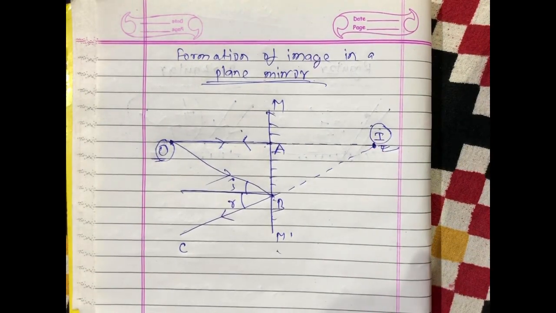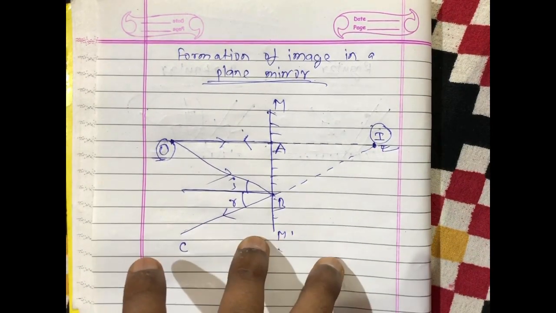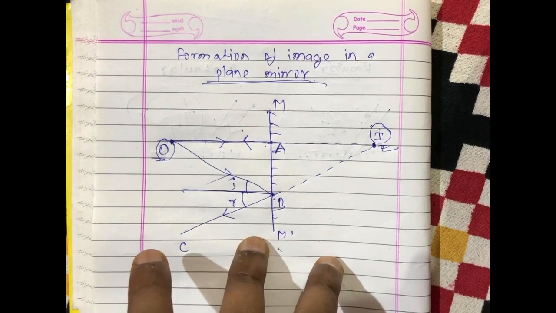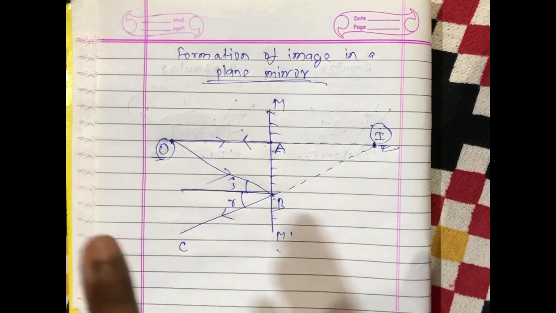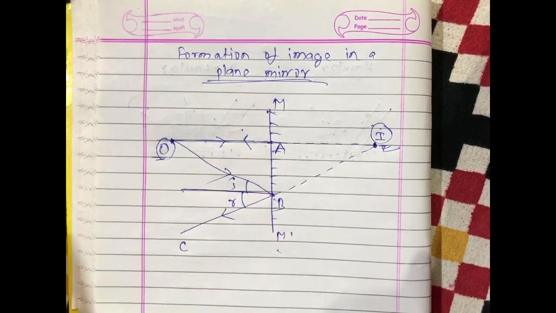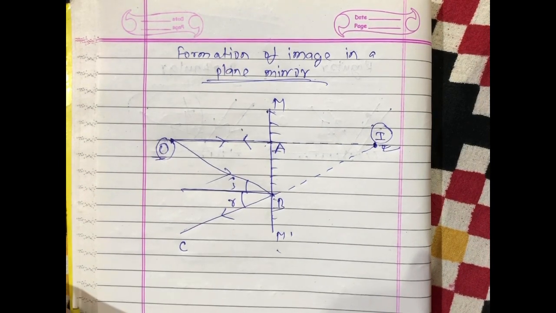And one more thing is that the image formed in a plane mirror is laterally inverted. The term lateral inversion means the right appears left or left appears right. That is, when we raise our right hand standing in front of a plane mirror, in the image we can see that our image is raising its left hand.